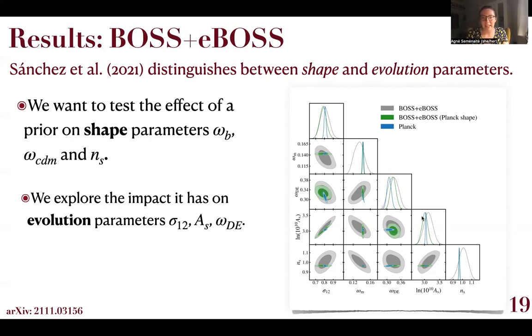Perhaps AS is slightly lower and sigma 12 is slightly lower than Planck, dark energy density is slightly higher, but overall, everything is very consistent. So everything's great, we can move on.